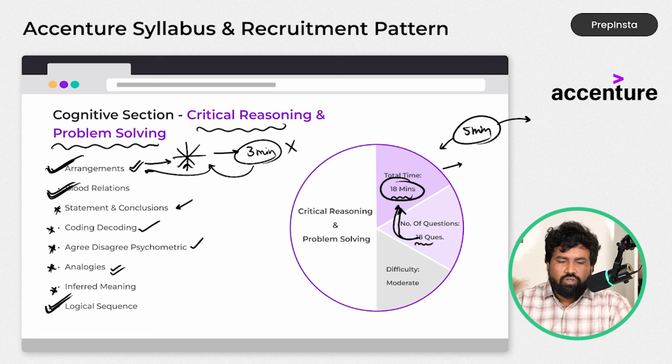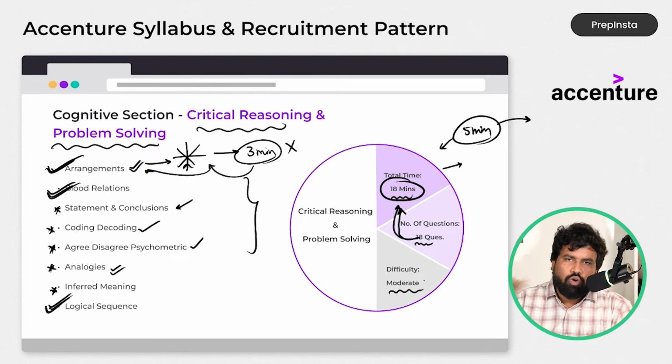So these are very easy topics, again I am telling you. And the difficulty level will be moderate. 18 questions in 18 minutes is more than enough. So still I am left with 5 minutes.